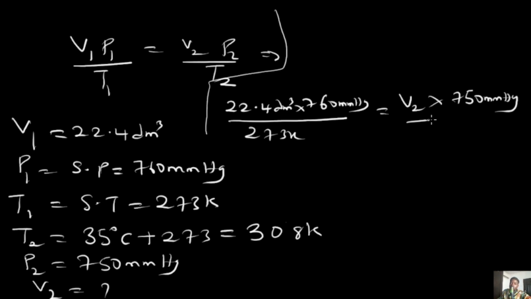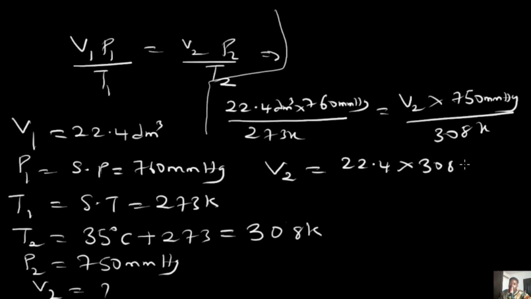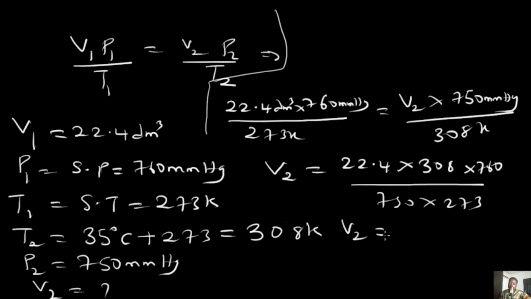And then our final temperature is going to be given as 308 Kelvin. Now, making the new volume the subject of the formula, we'll have that V2 would now be equal to 22.4 multiplied by 308 Kelvin multiplied by 760, all divided by 750 times 273. So if you have your calculator, solve with me.